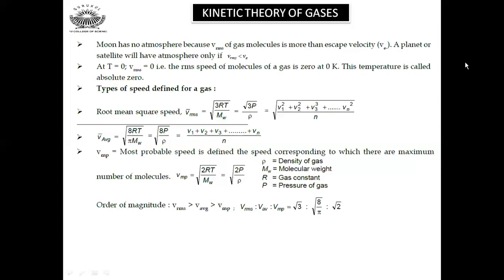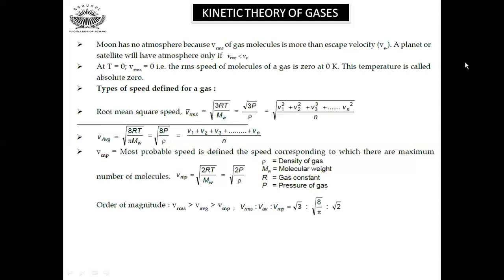Next you have the most probable speed. The most probable speed is defined as the speed corresponding to which there is a maximum number of molecules. The speed with which the maximum number of molecules move is called the most probable speed of the gas. Vmp equals root of 2RT by M. These are the different relations between the different velocities. Here the ratio is given: Vrms is to Vaverage is to Vmost probable equals root 3 is to root of 8 by pi is to root 2.